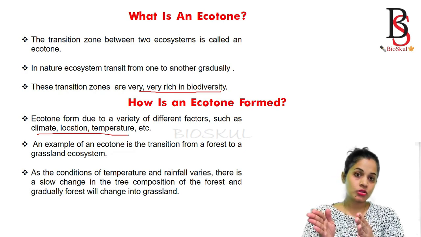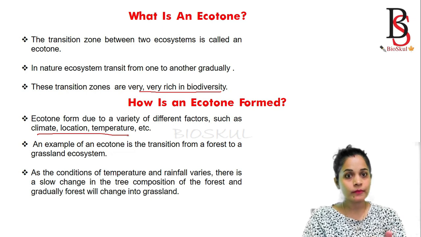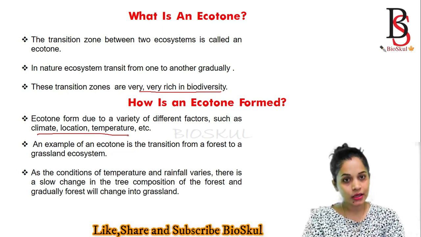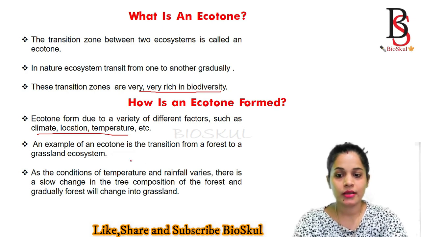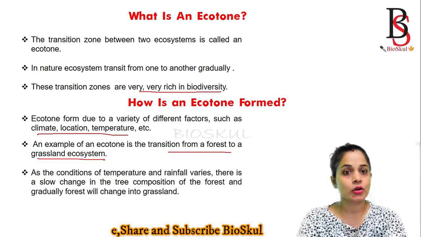So one ecosystem gradually changes into another ecosystem, and the transition area that forms results in the ecotone. An example of an ecotone is the transition from a forest to a grassland ecosystem.